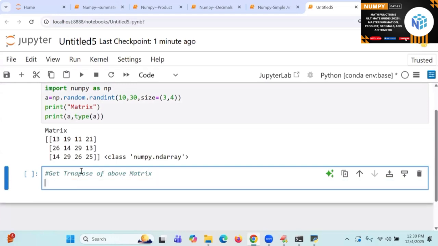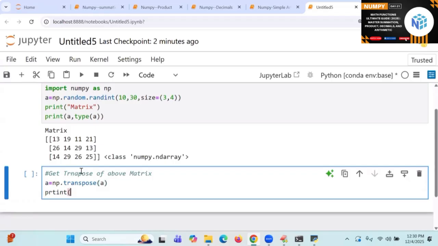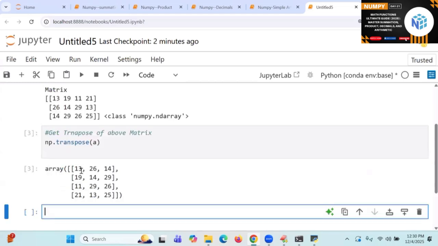That will be done by A is equal to np.transpose of A. I'm going to keep it in A itself. Print of A. If I write only like this, what are you going to get?